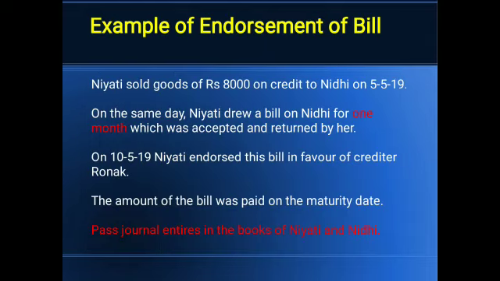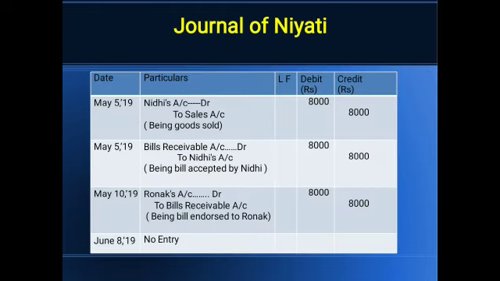Now I am moving to the next condition, endorsement of the bill. That means on 10th May Niyati endorsed the bill, because the right always remains with the drawer, and here Niyati is the drawer. So Niyati endorsed the bill to the creditor Ronak. Now this is the dealing between Niyati and Ronak, so no entry will be passed in the books of Nidhi. So in the books of Niyati and Ronak, what will be the entries on the 5th and 10th May?